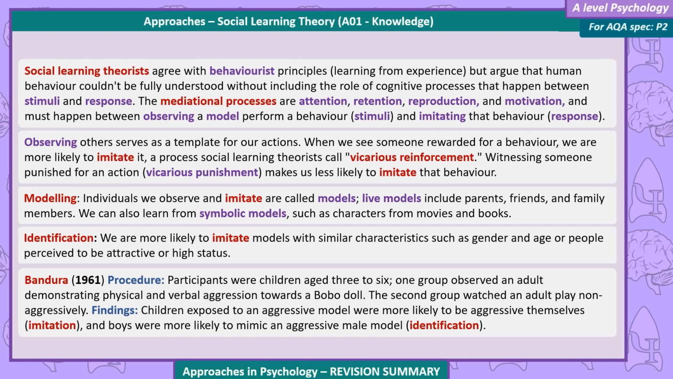Procedure. Participants were children aged 3 to 6. One group observed an adult demonstrating physical and verbal aggression towards a Bobo doll. The second group watched the adult play non-aggressively. Findings. Children exposed to an aggressive model were more likely to be aggressive themselves, imitation, and boys were more likely to mimic an aggressive male model, identification.